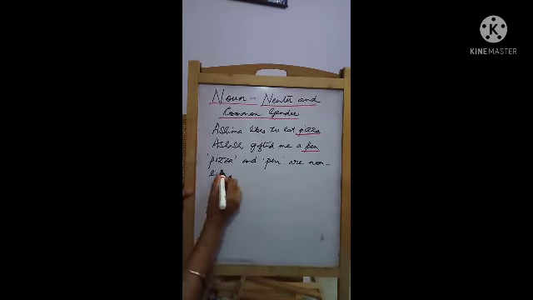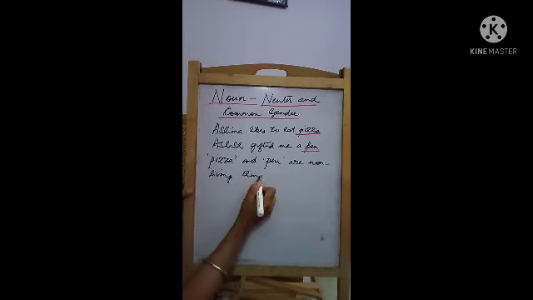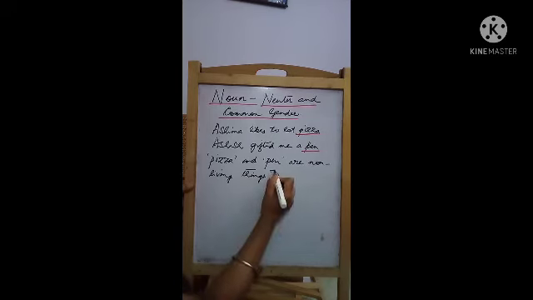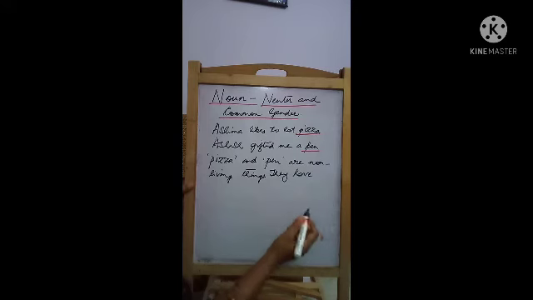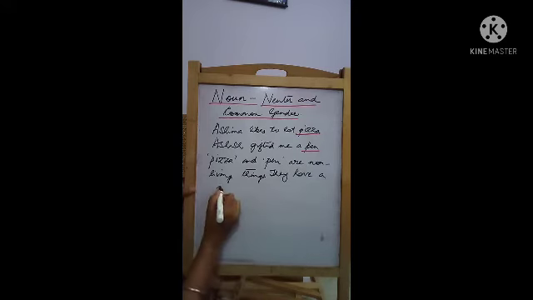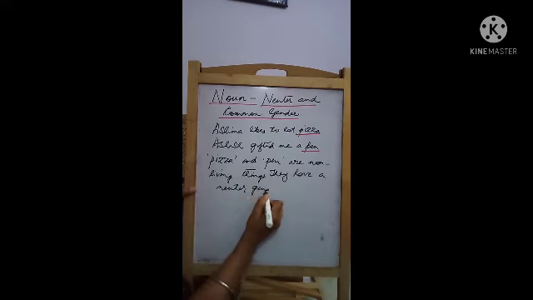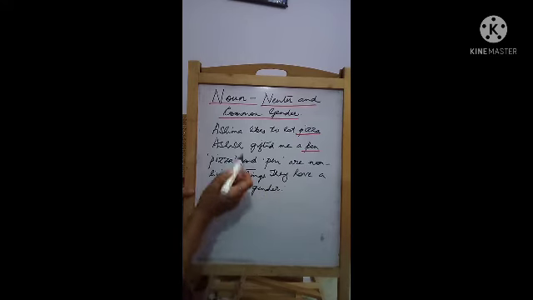So all non-living things, they do not have any gender. Alright, they have a neuter gender, means they are neutral. They have a neuter gender.